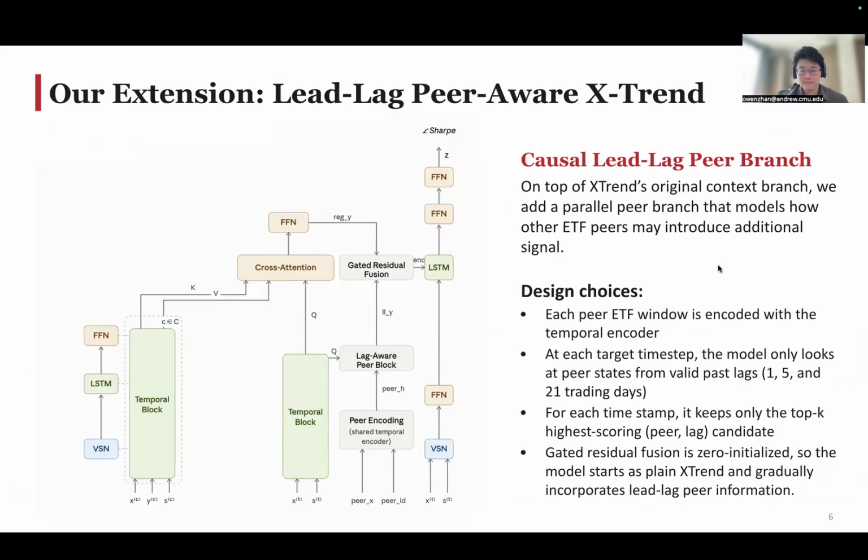After replicating X-trend, we tried extending it in a few different directions. The model on this page uses causal lead-lag. The idea is that a target ETF may not just depend on its own history or random historical regimes, but also on what other ETFs are doing. So on top of the context branch, we added a parallel peer branch. Each peer ETF window is encoded with a temporal encoder, and at each target time step, the model only looks at valid peer states from the past. We also use gated residual fusion, so our model only pulls in peer information when it actually helps.